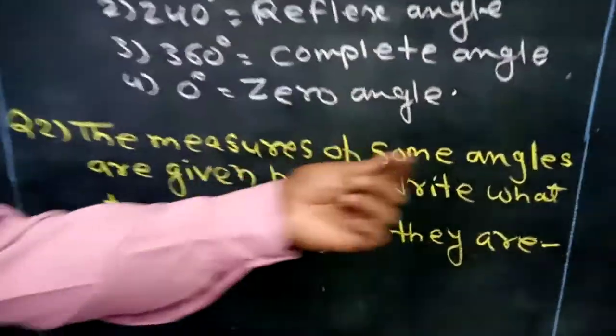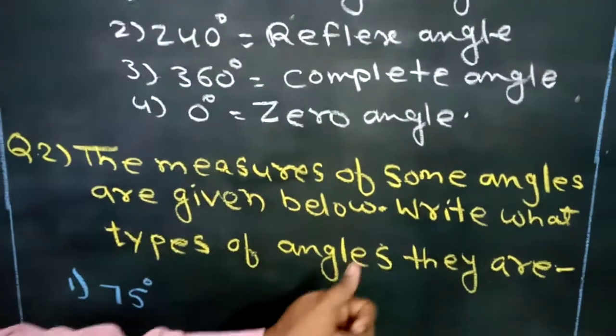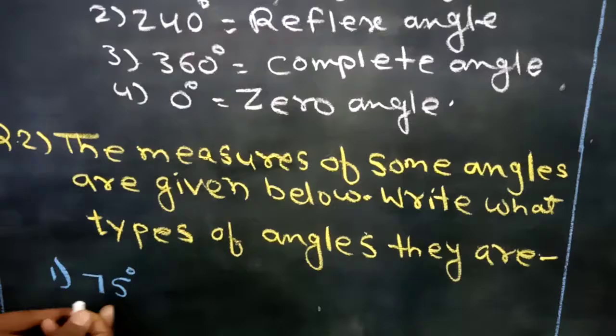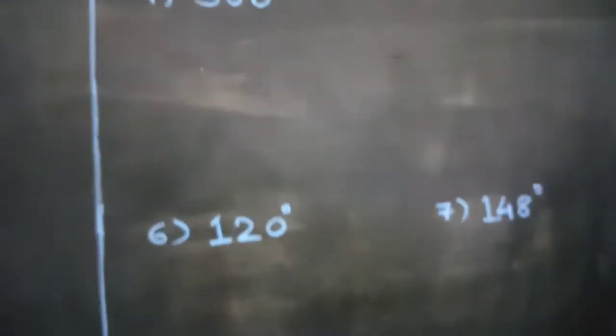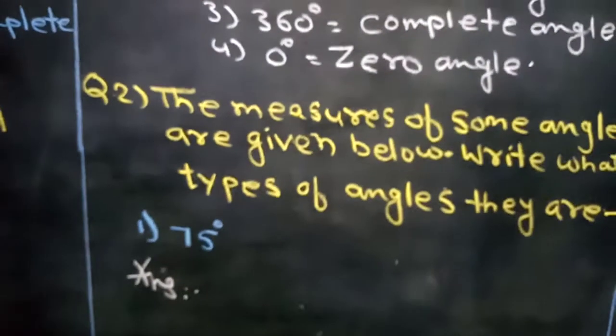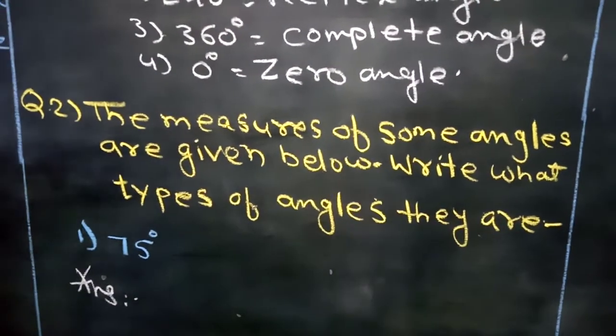The measures of some angles are given below. Write what types of angle they are. It means the measure is given, as you can see on the blackboard, and you have to state which types of angle these all are. Now you can see the first one is 75. 75 is more than 0 but less than 90.